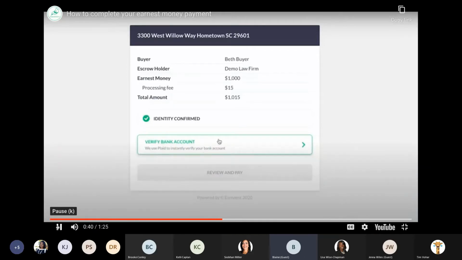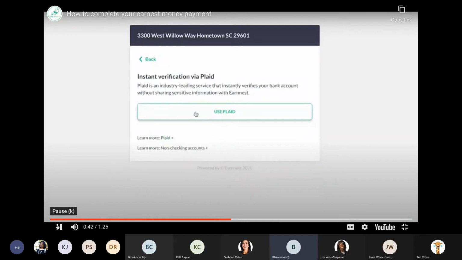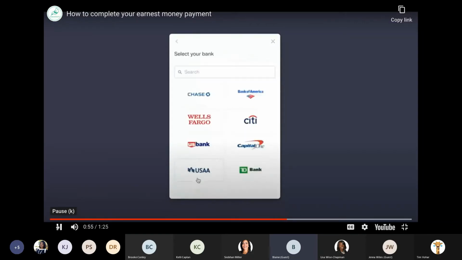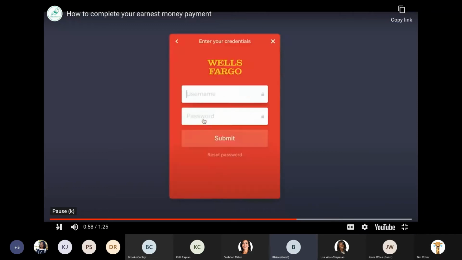You will verify your bank account. EARNNEST uses Plaid to verify and link your bank. This process is both secure and private. Click Use Plaid and then Continue. Select your bank or use the search bar to locate your bank.